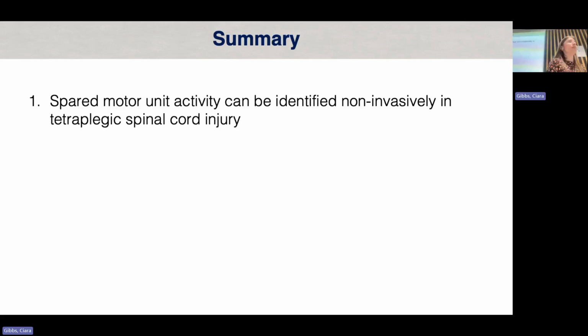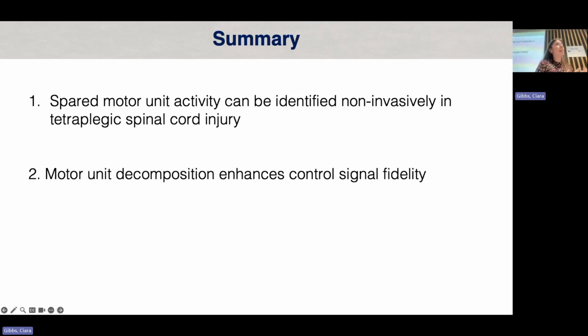So to summarize, in the study, we firstly confirmed, as with previous studies, that spared motor unit activity in spinal cord injury can be identified non-invasively. Secondly, that in most cases across the sessions in one-dimensional control, motor unit decomposition would enhance control signal fidelity, so that the cumulative spiking trains and the single motor unit tracking often was better than just using raw RMS EMG.